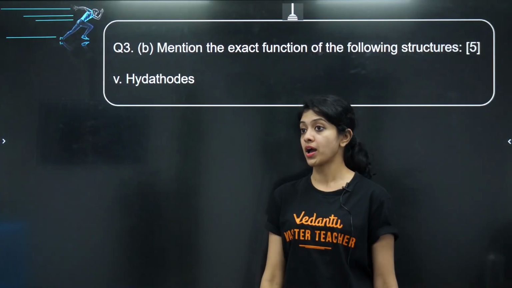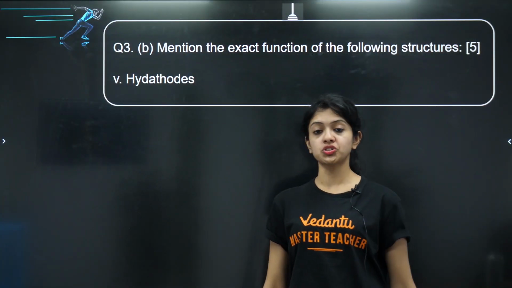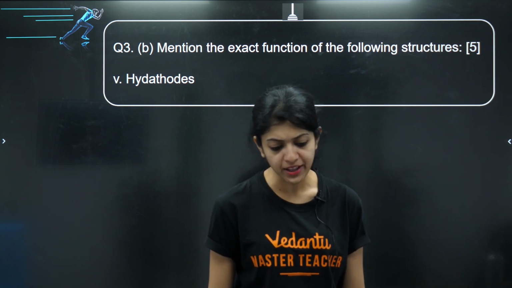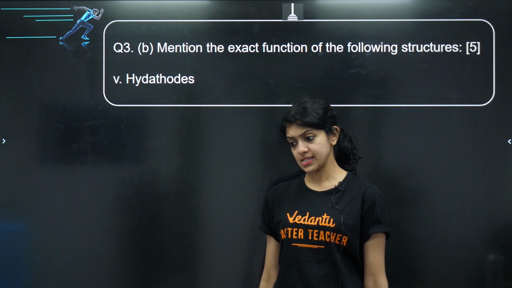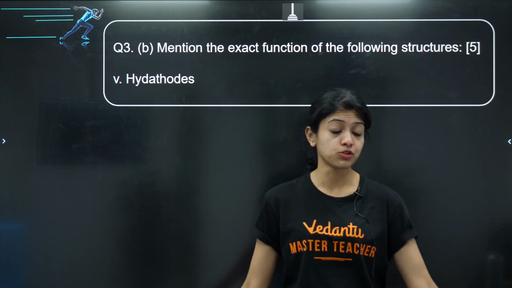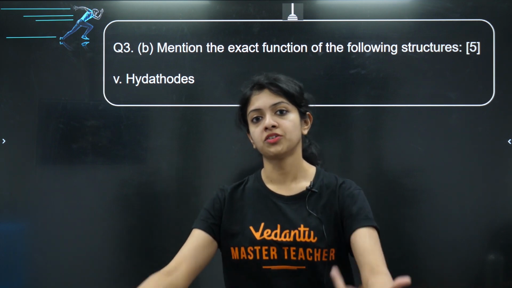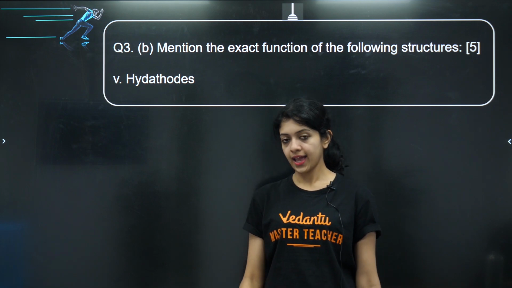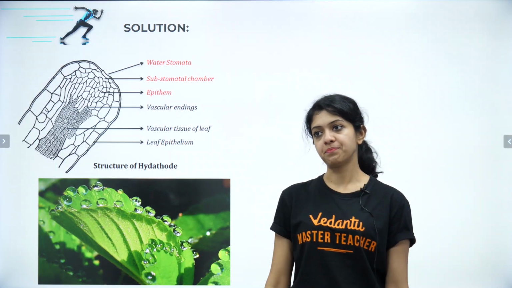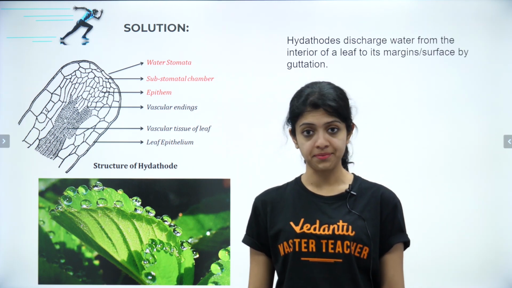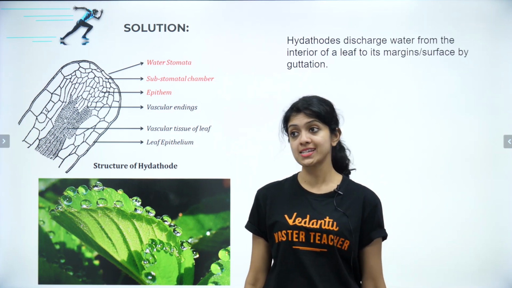Okay? Yes, one more to describe the function for which is the hydatodes. Yes, again, where do you think it is? In our body or in an animal's body? I mean, we are also animals, but in another animal's body or in a plant body? Yes, it is in a plant body. This is where you would find a hydatode. What is it involved in? It's involved in a process called guttation.